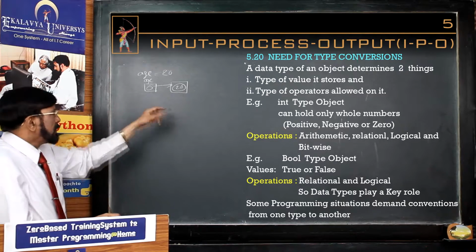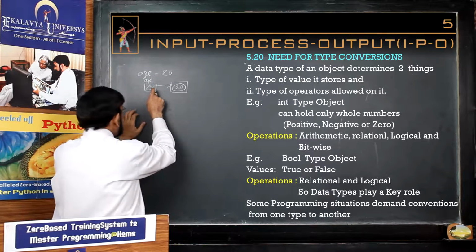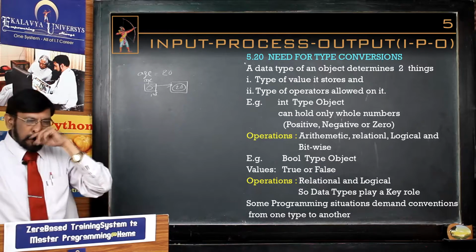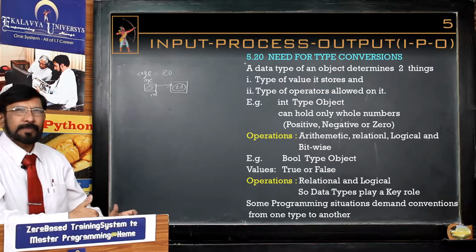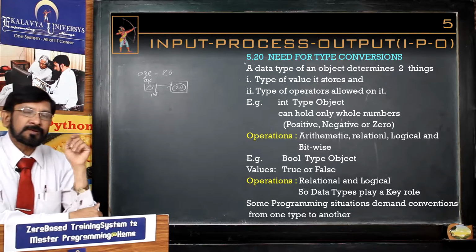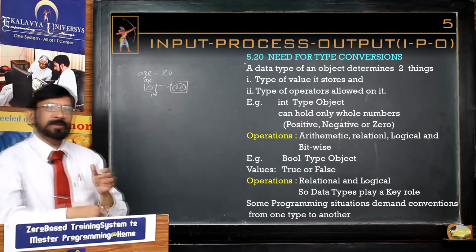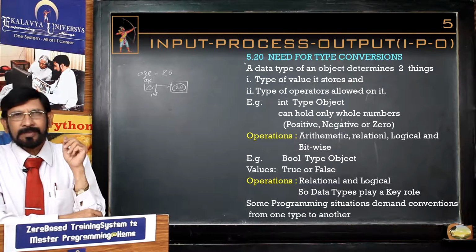Now, how is the type defined? Since we have given 20, its type is int. That's it. Data type plays a vital role in our program. What is the role of data type? Data type mainly defines two things.